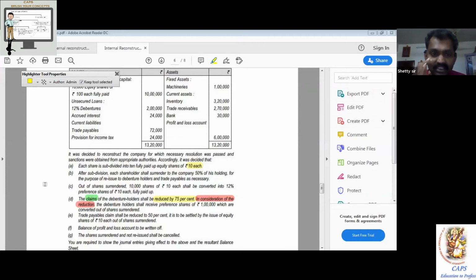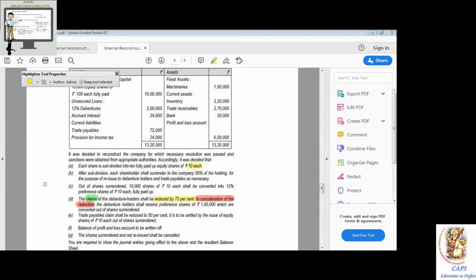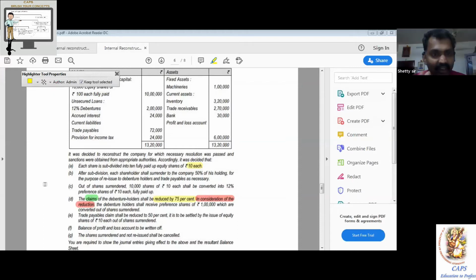In the balance sheet, 12% debentures 2 lakh. Accrued interest on what? Debentures. They are not given, but when you have debentures on the top and no other loan or liability, it should be related to that. First point: the total claim of the debenture holders is 2,24,000. That is the first mistake which most of you have made, except 1% or 2%.